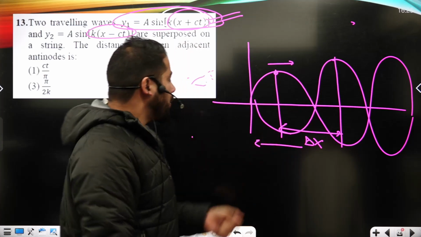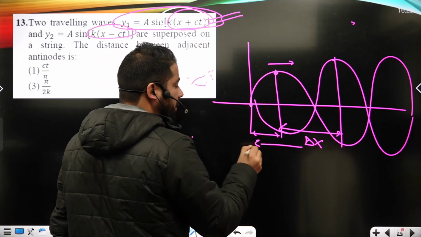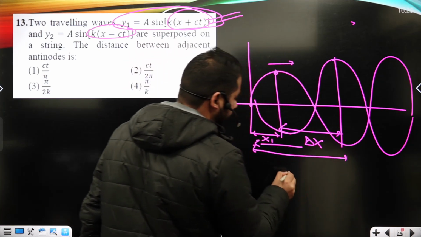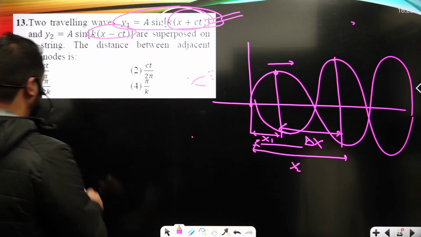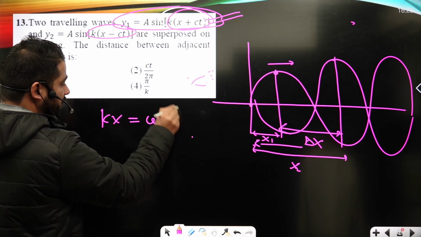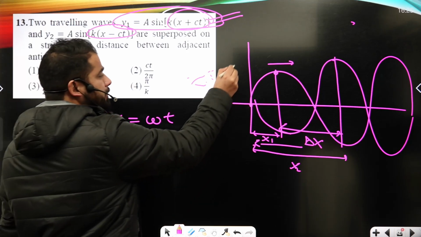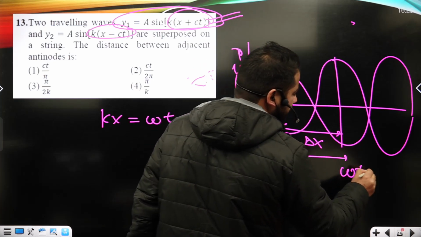Now I will compute the distance of this point, that's x1, and the distance of the second antinode from the same origin, that's x2. Here I can compute this x2 this way. kx I can compare with omega t, because here the displacement is going to be plotted against omega t, okay?